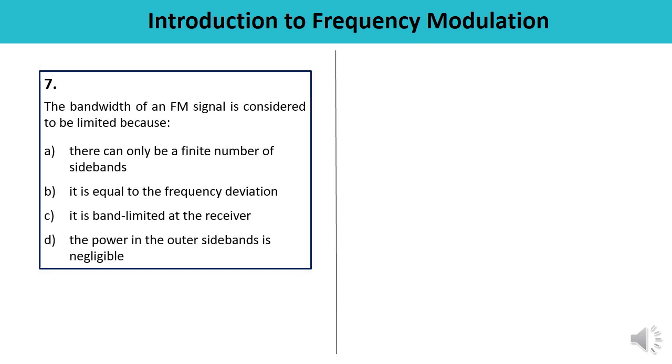Question number 7 is, the bandwidth of FM signal is considered to be limited because there can be only finite number of sidebands, it is equal to the frequency deviation, it is band limited, and the power of outer sidebands is negligible. So bandwidth of FM signal is considered to be limited because the power in the outer sidebands is negligible. Option is D. Correct one.